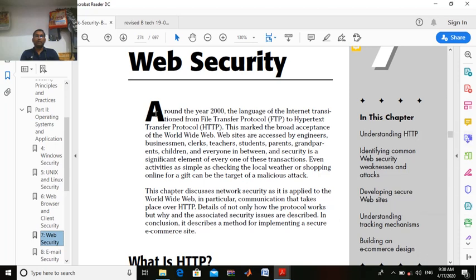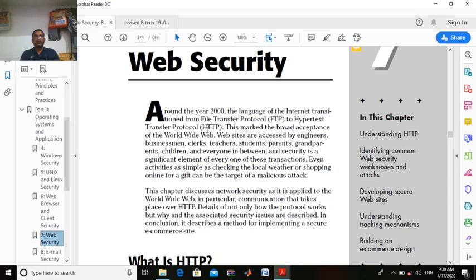Before we study web security, first we should know what HTTP is. HTTP stands for Hypertext Transfer Protocol. Around the year 2000, the internet transitioned from the file transfer protocol to the hypertext transfer protocol. From when the internet started, we were using the file transfer protocol, that means we were sharing files from one system to another system.